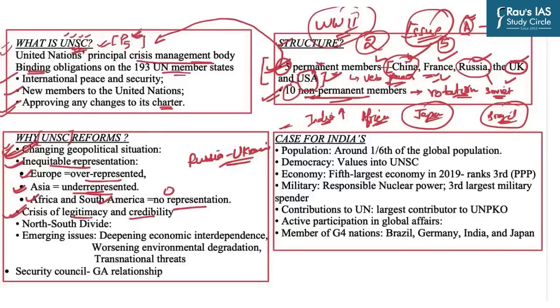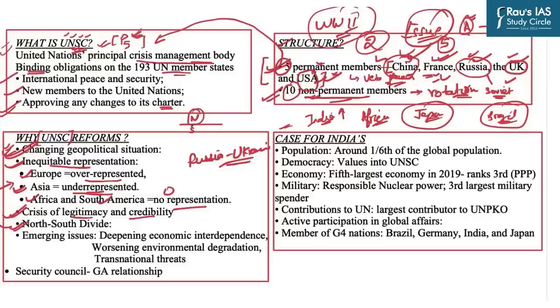That is why in present times the UNSC faces a crisis of legitimacy and credibility. The north-south divide is a continuation of this very issue, because if you divide the world into two halves, that is north and south, most of the countries, for example China, France, Russia, UK and USA, are